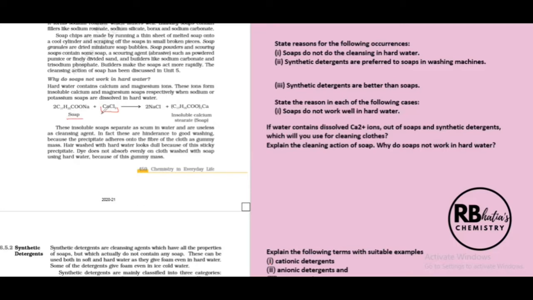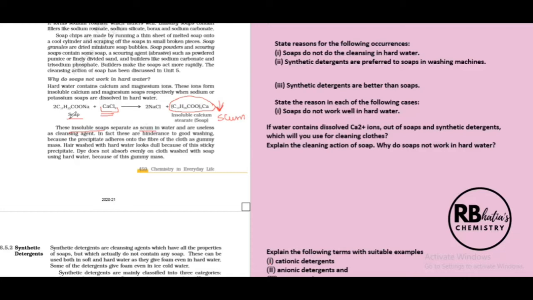So this soap, when it reacts with calcium chloride present in hard water, leads to formation of insoluble calcium stearate, which precipitates out in the form of a scum. These insoluble soaps separate as scum, right?